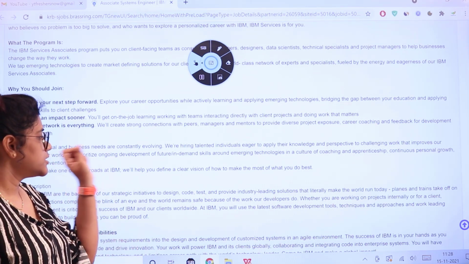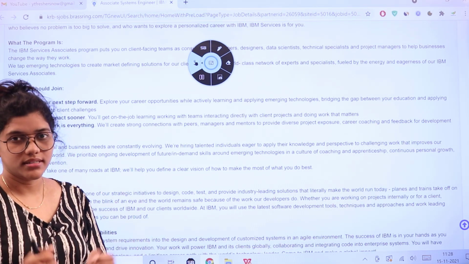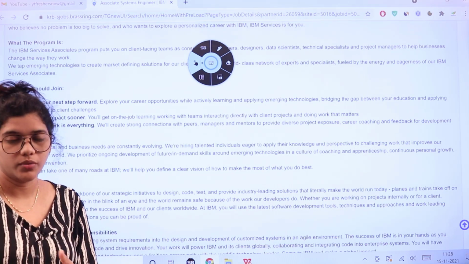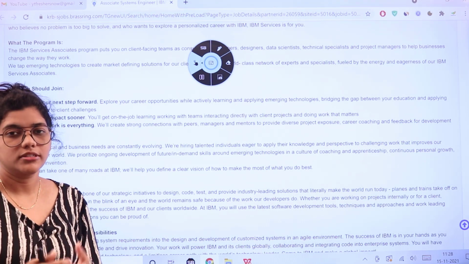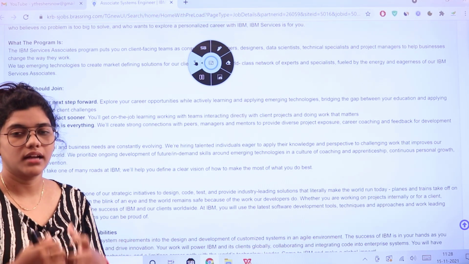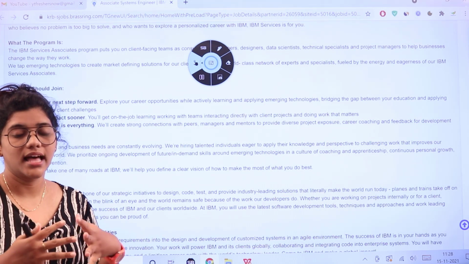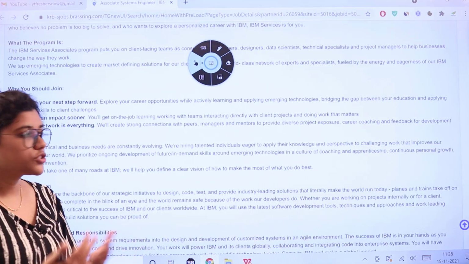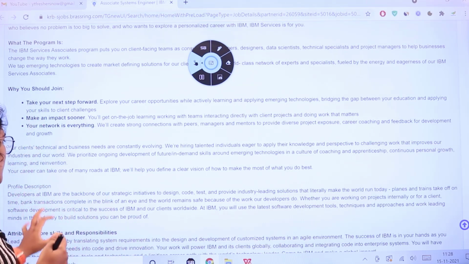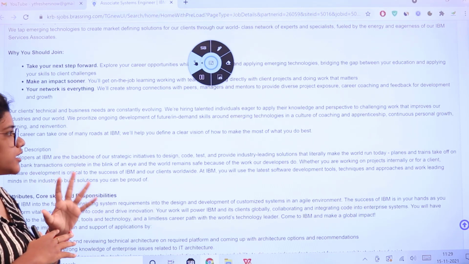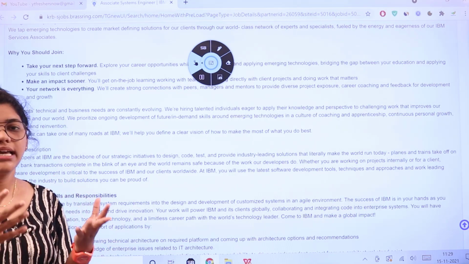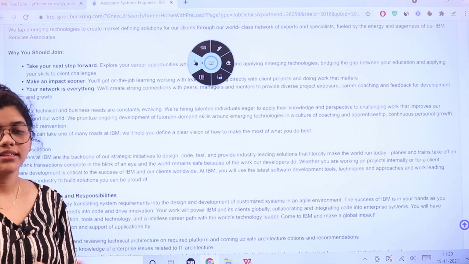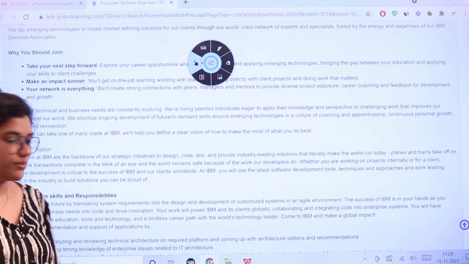and prioritizing the development of the future with in-demand skills and the emerging market skills, or the trends or the patterns which the world is evolving with. The candidate or the person who would be working should also inculcate all of the patterns and the trends and then put it into action. Bring out a culture of coaching, and continuous personal growth would also be given, and then your career would be taken up into many roles at IBM. So through this basic outlook that they have given you, you can start off with a good potential at IBM.